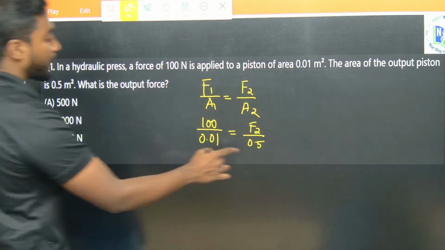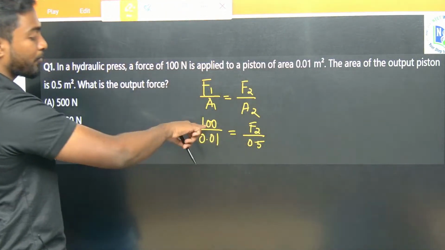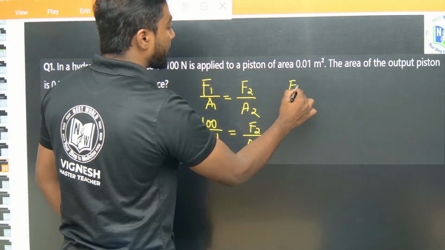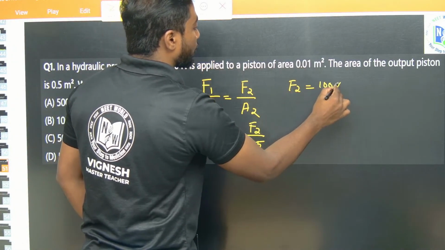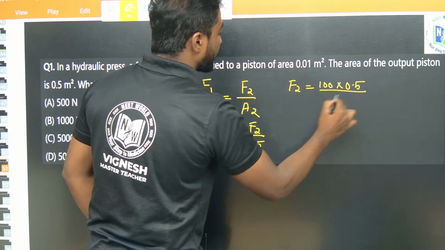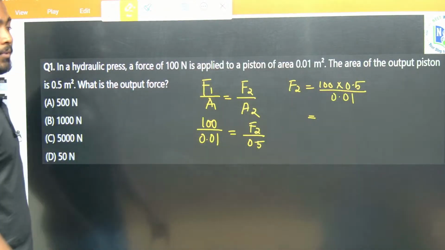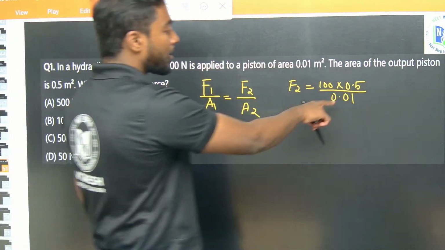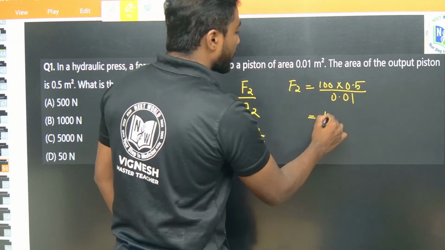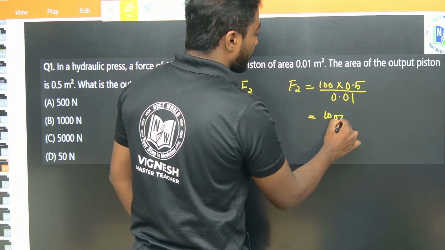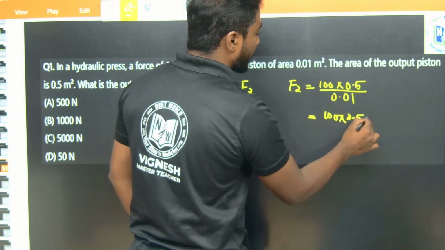So if I take this 0.5 and multiply here, F2 will be equal to 100 into 0.5 divided by 0.01. So multiply and divide by 100 so that I can cancel the decimal. So 100 into 0.5 into 100.